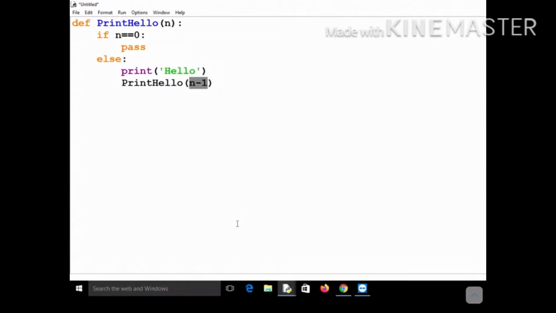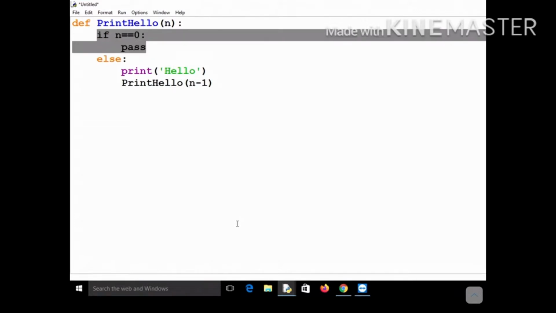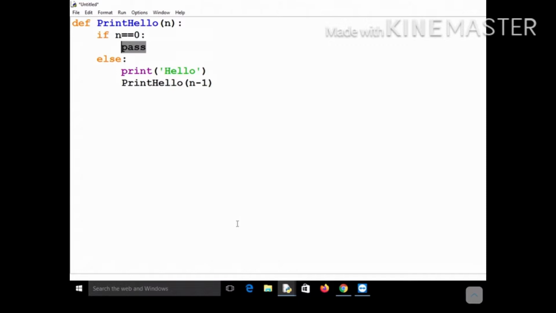So the last function call will be print hello 0, and as soon as print hello 0 is called, this particular condition will be satisfied, and here you can see that there is a pass statement. That means you need not do anything, you simply pass, you simply ignore, and you just return to the previous function call. So its execution will be over, and the control will be returned to the previous function call, and subsequently to the previous function calls, and eventually the control will go to the main. So that is how its execution will occur.